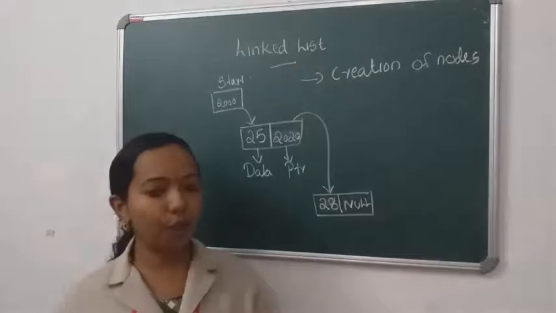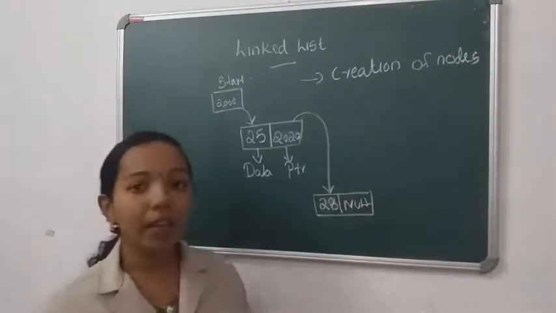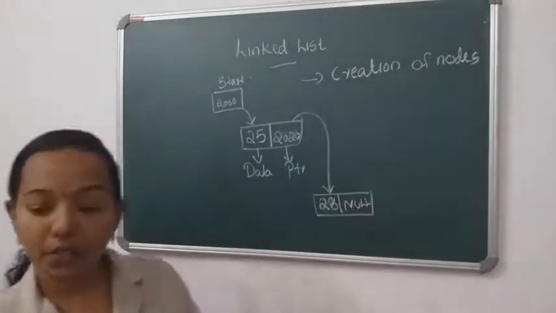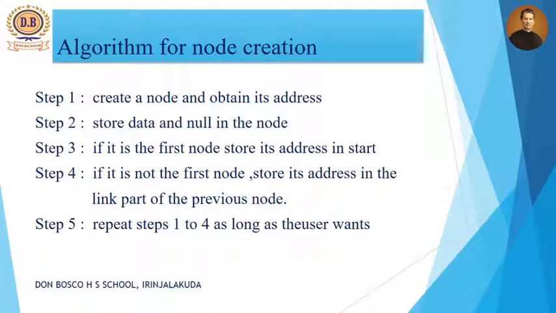In your textbook, the algorithm is present: the algorithm for creation of a linked list. Let us discuss it. Step 1: create a node and obtain its address. Step 2: store data and null in the node. First you store data, and after that the pointer part is null. Step 3: if it is the first node, then store its address in start.